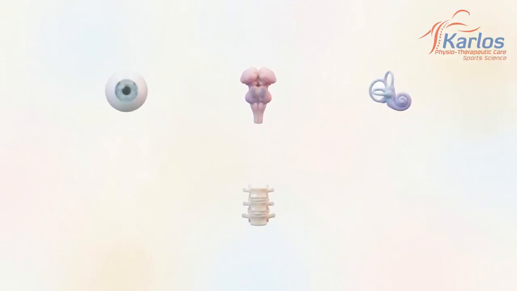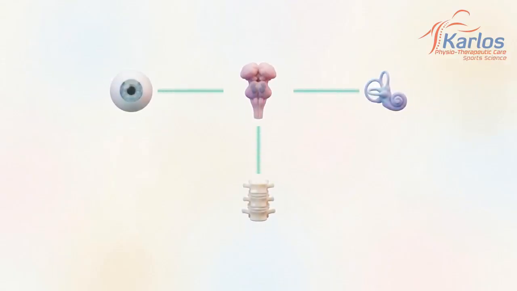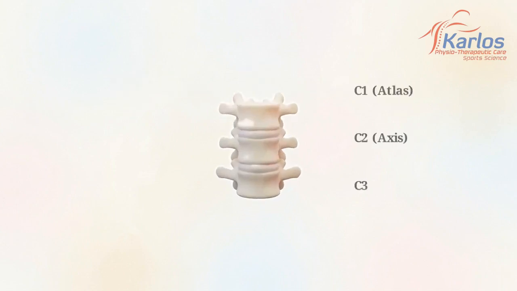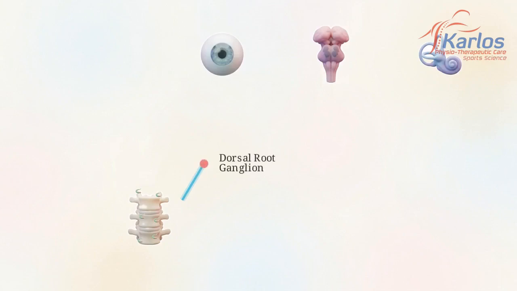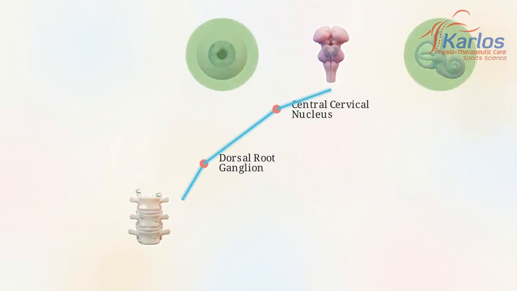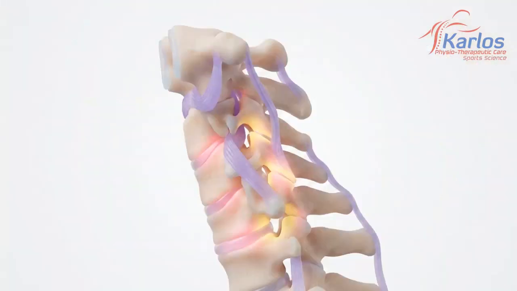Normal postural control depends on the flawless integration of three inputs: visual field data, vestibular signals from the inner ear, and cervical proprioception. The upper cervical spine, specifically C1 through C3, serves as the primary hardware for head-on-neck orientation. To maintain spatial awareness, this region utilizes an exceptionally high density of muscle spindles and joint mechanoreceptors. In a healthy state, this sensory data travels via the dorsal root ganglion to the central cervical nucleus and up into the vestibular nuclei.